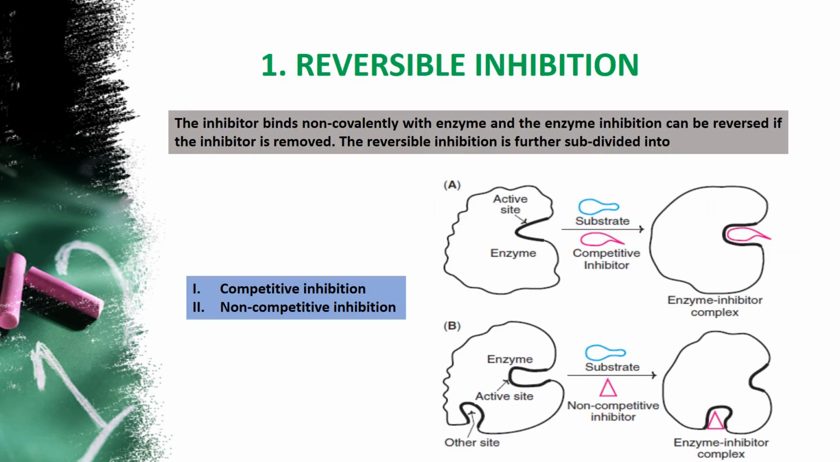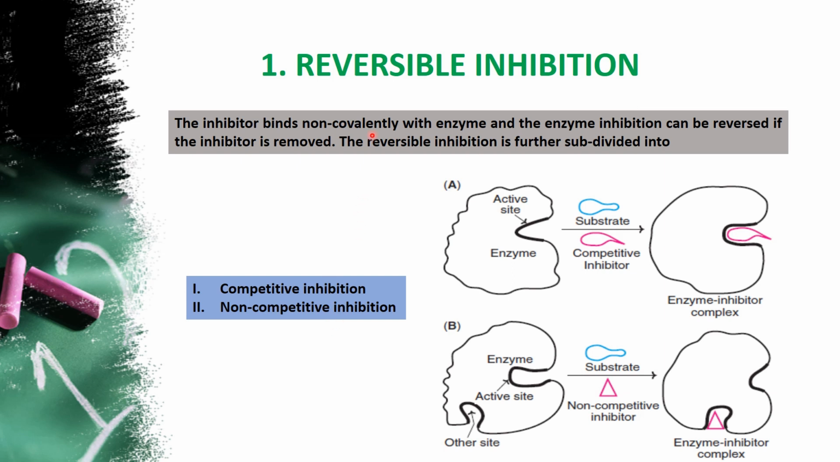So reversible inhibition. What is reversible inhibition? We'll see that shortly, and we'll move on to the mechanism and how it works. The inhibitor binds non-covalently with the enzyme, and the enzyme inhibition can be reversed if the inhibitor is removed. That type of inhibition is called reversible inhibition. Under that there are two types, one is competitive and the other one is non-competitive inhibition.